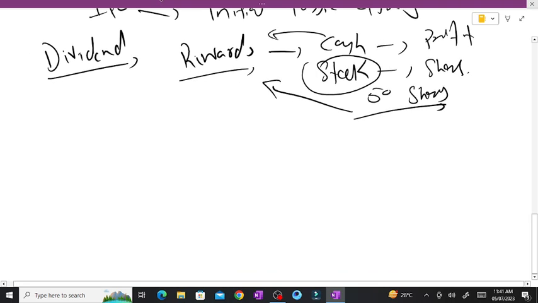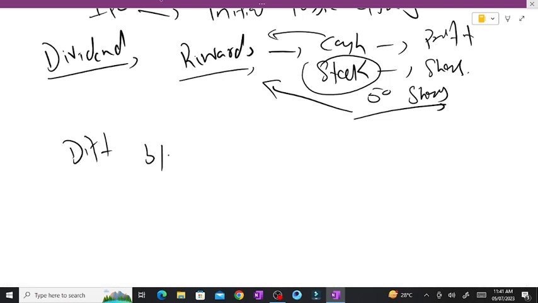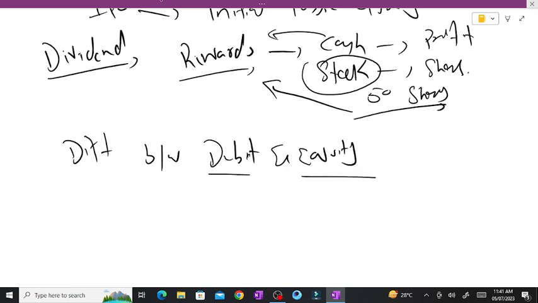The last is, what is the difference between debt and equity? We already had a discussion on what the difference between both of them is. This is something you borrow, a loan, and this is something you hold.